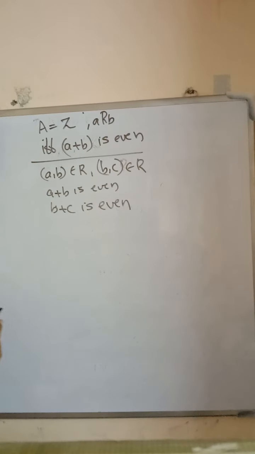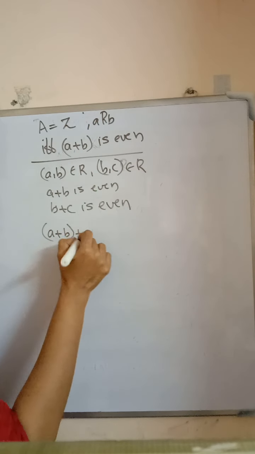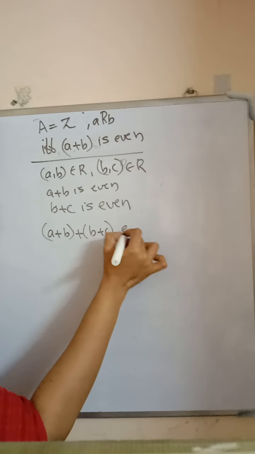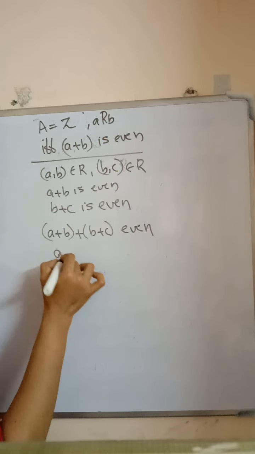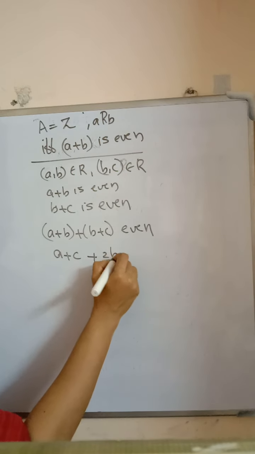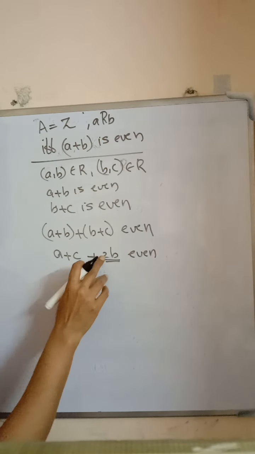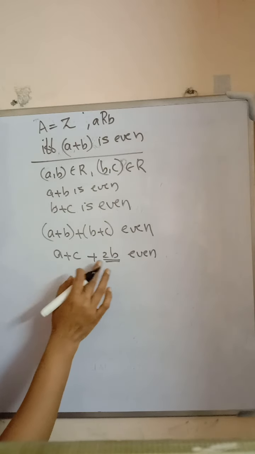If we add two even numbers, we again get an even number. So A plus B plus B plus C is an even number, that is, A plus C plus 2B is an even number. 2B is an even number because it's a multiple of 2.